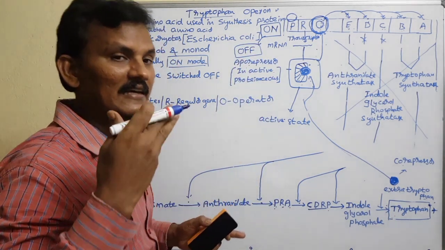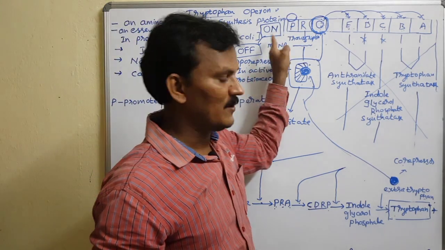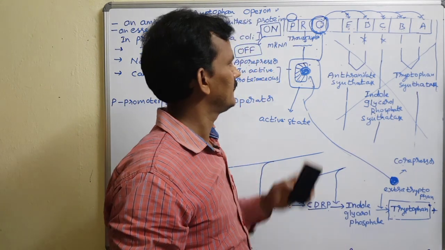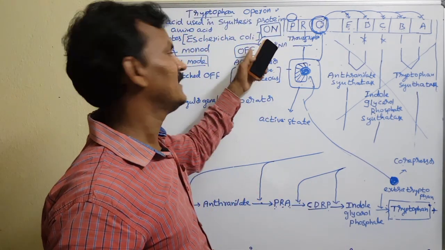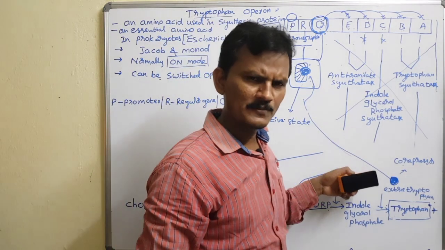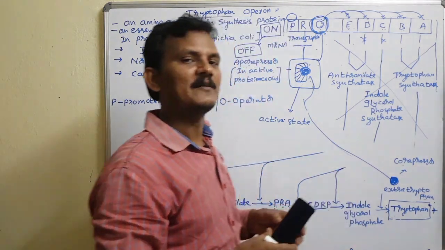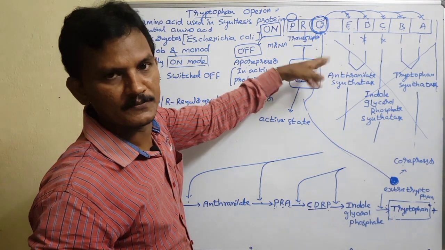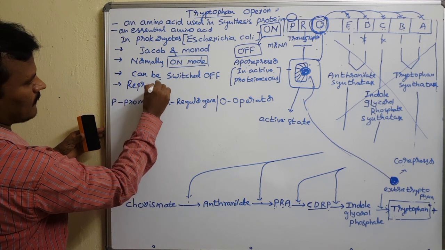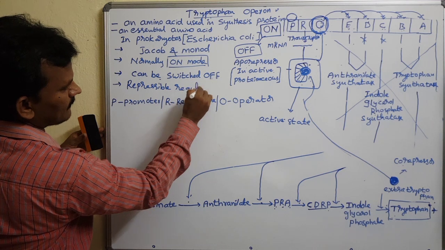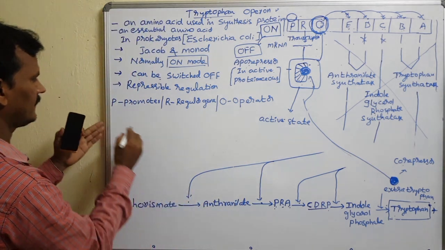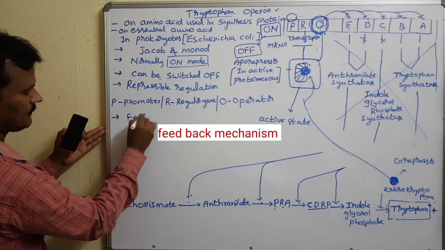So in the beginning, normally, generally, it is in on mode. Why? The minimum tryptophan concentration is maintained in the E. coli. So automatically it turned into the off mode. That is the reason I have written it can be switched off. So is it inducible or repressible? Yes, it is repressible. We tried to switch off the action. So it is a repressible regulation. So we can say it is a feedback mechanism also.